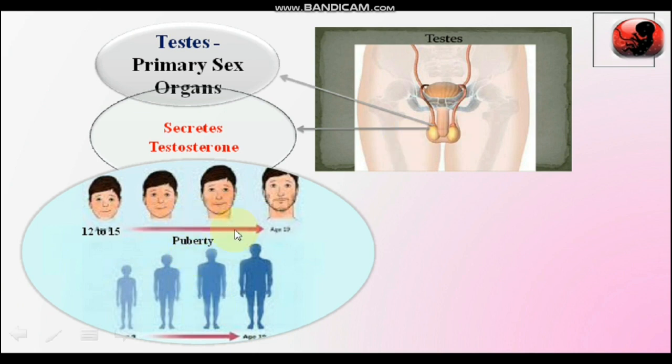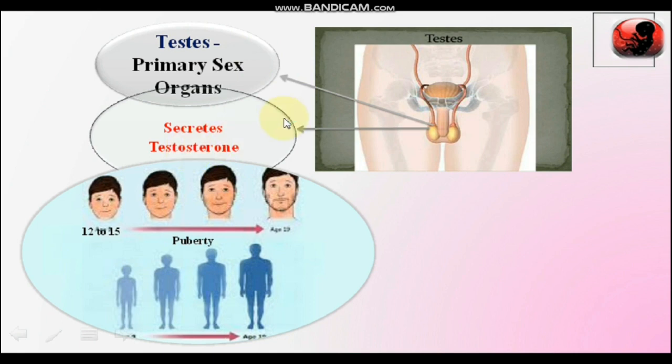Puberty is the age at which parts of the reproductive system become functional and the individual undergoes sexual maturity. Testes begin the secretion of testosterone and the formation of the male gamete, that is sperm.